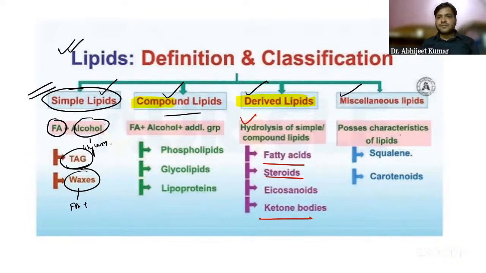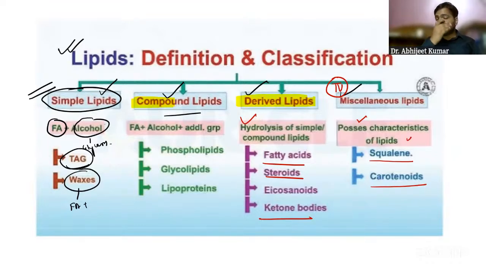And guys, the fourth one that you have to take from this particular slide, they possess the characteristics of lipids. Just try to remember the names as of now. These are squalene and carotenoids. Again, guys, in the later part, all these names will come and we'll have detailed discussions.